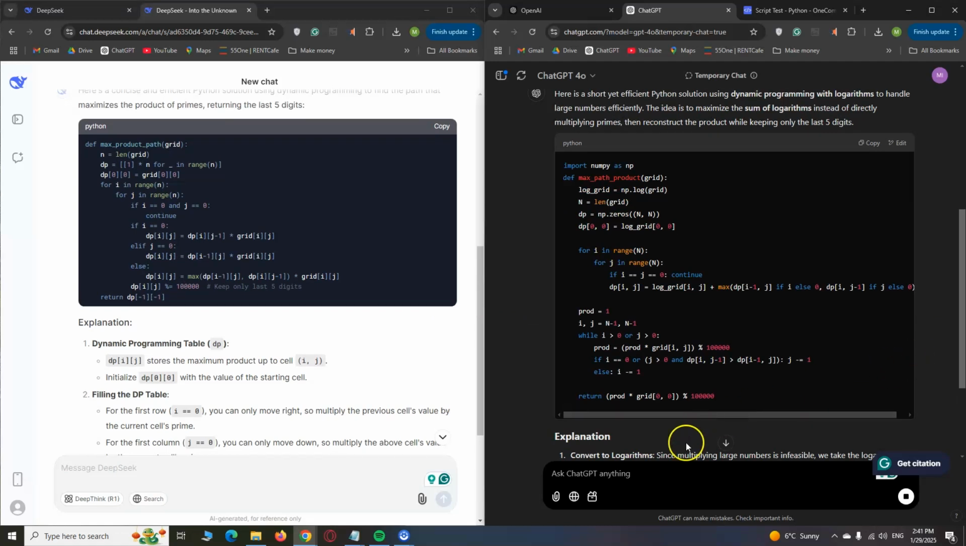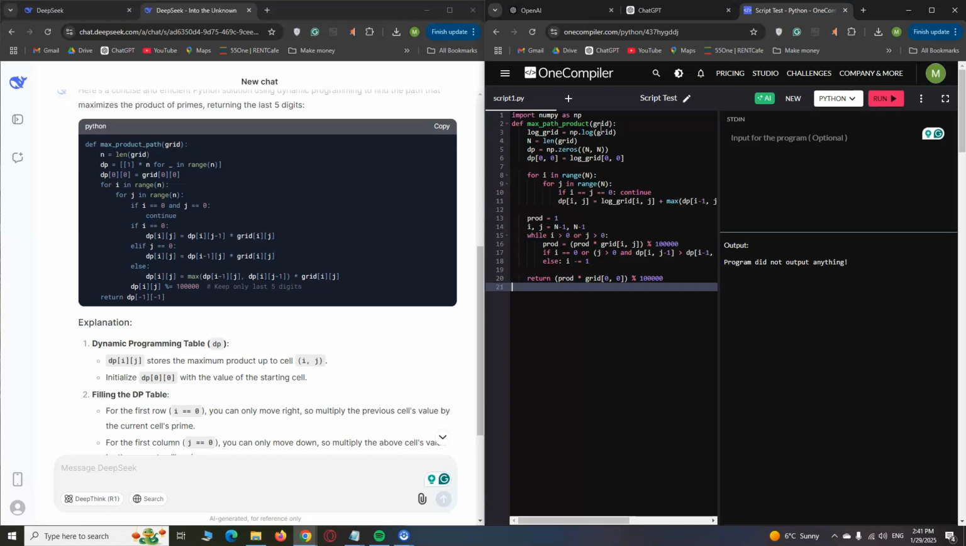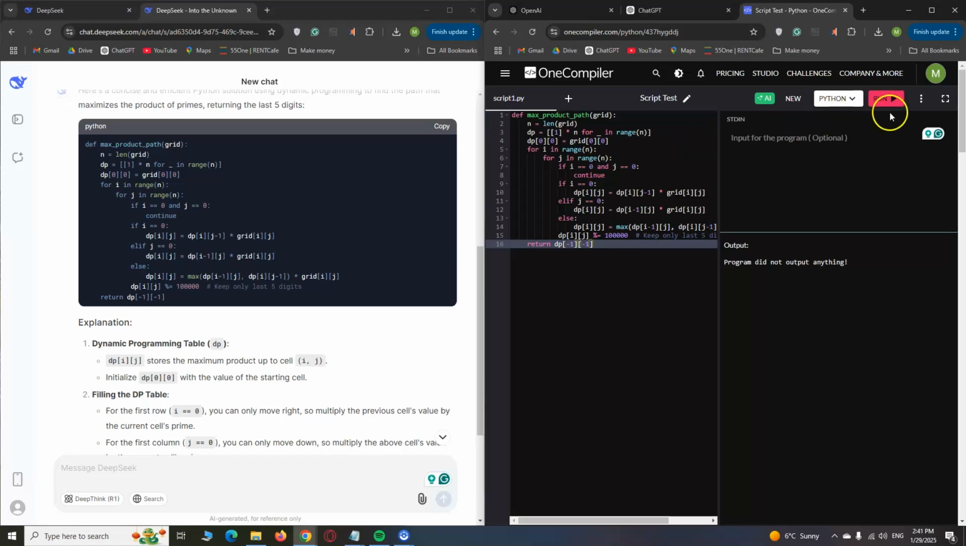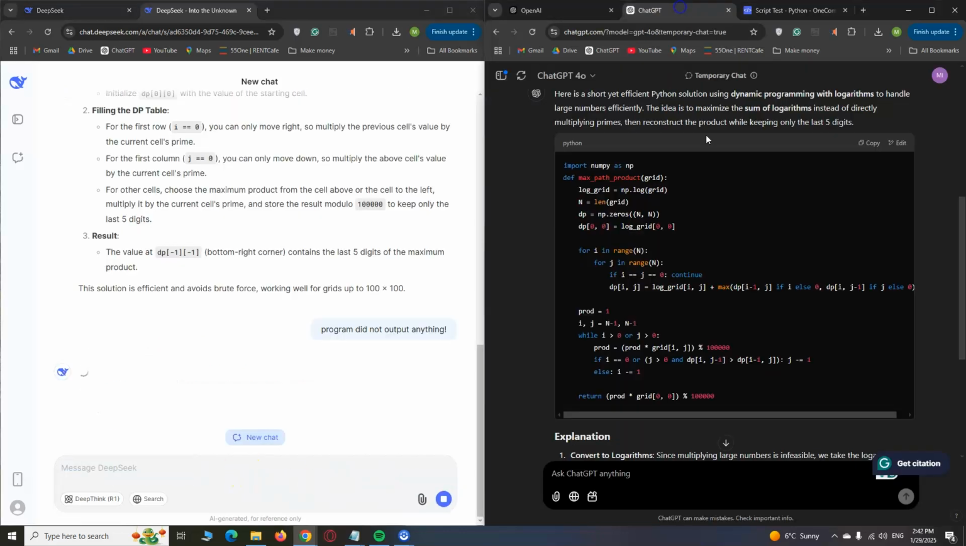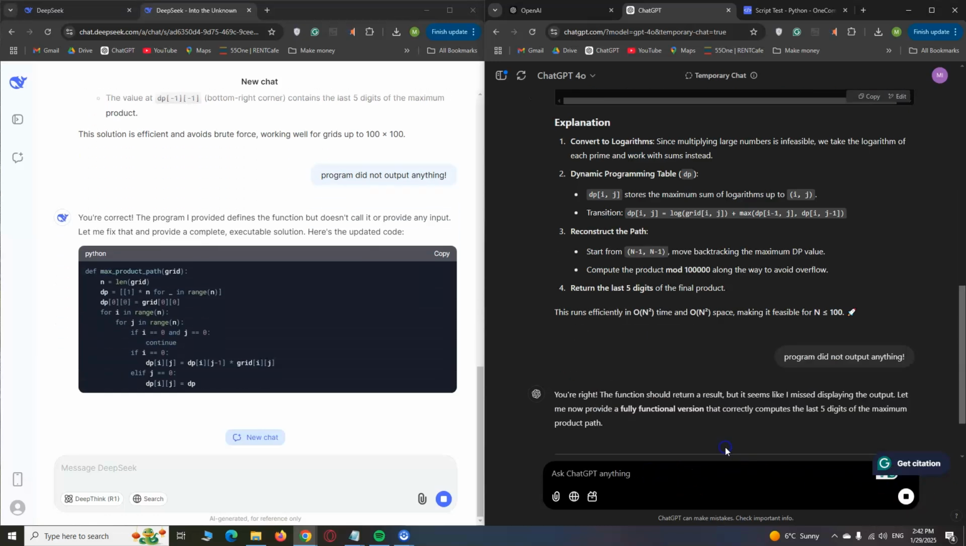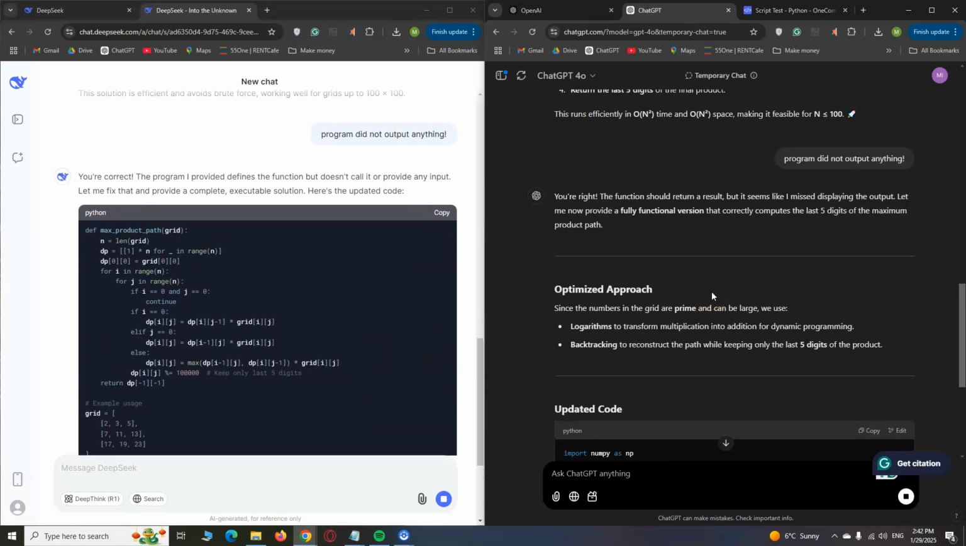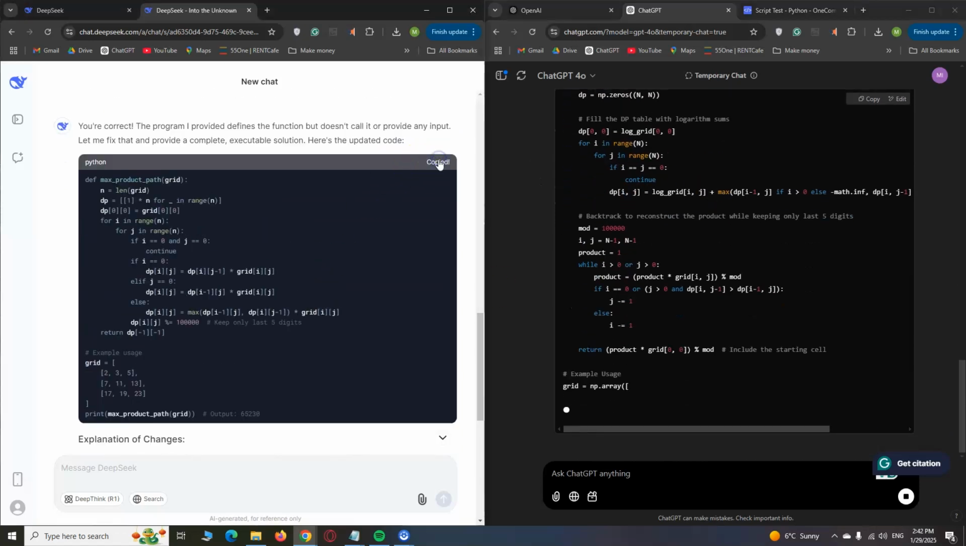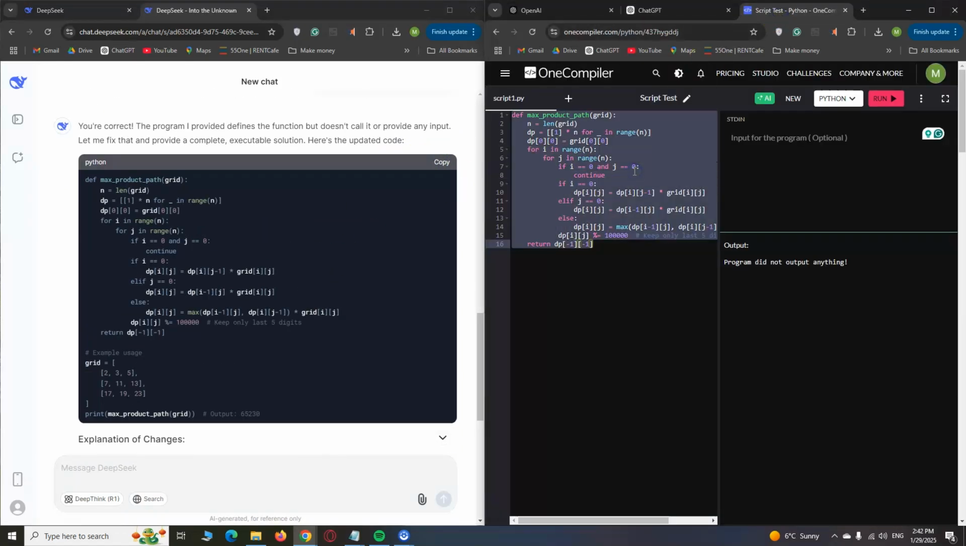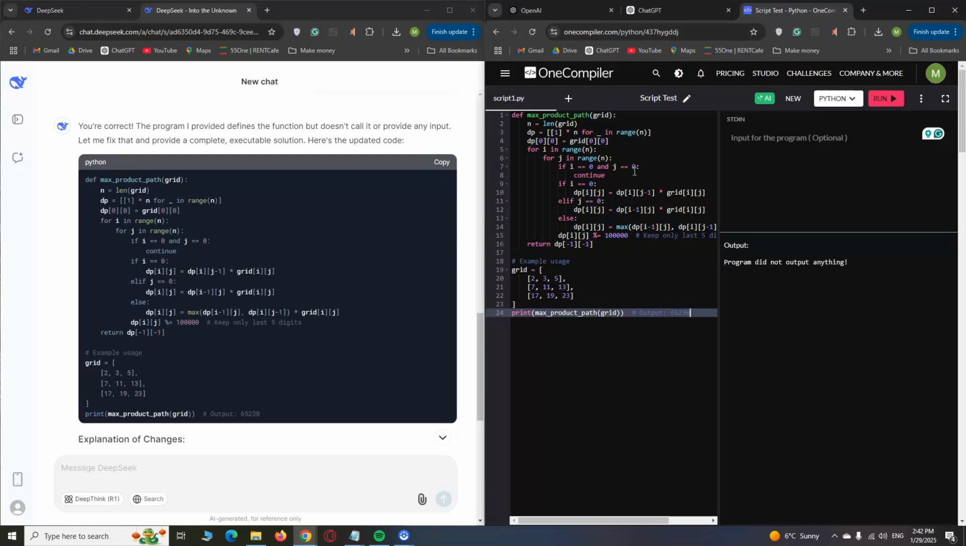Okay, let's run the code generated by ChatGPT. No result from ChatGPT. Let's try the DeepSeek code. Same result. There should be a problem which I'm going to ask both to fix. There you go. They added a few lines of code to output the result. Let's try it.